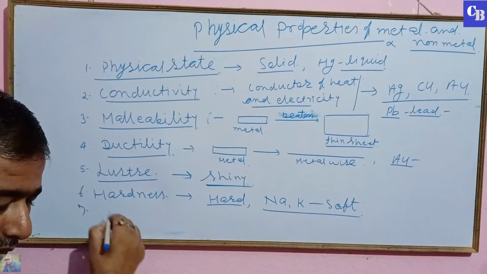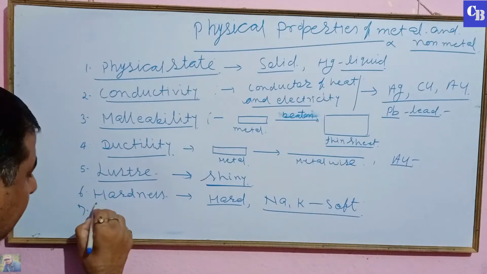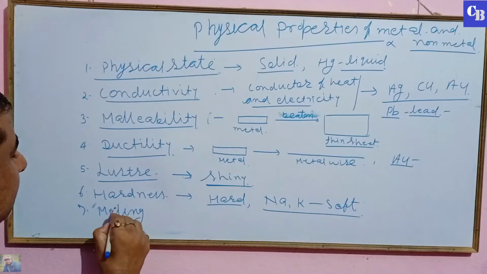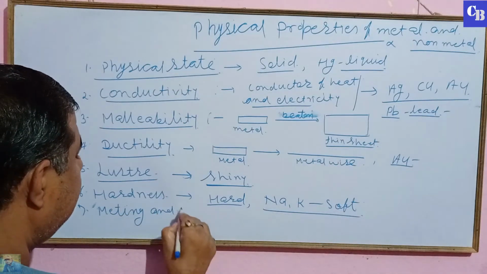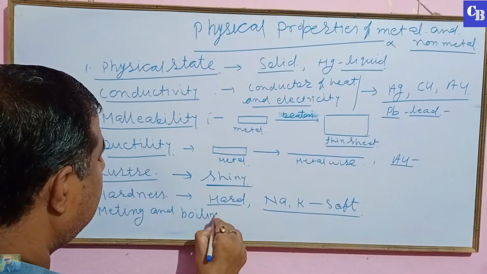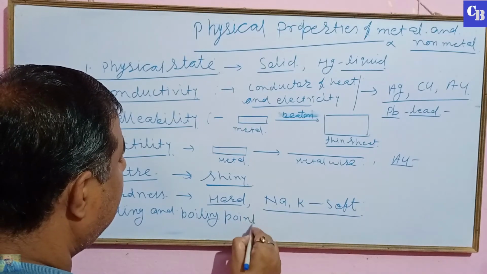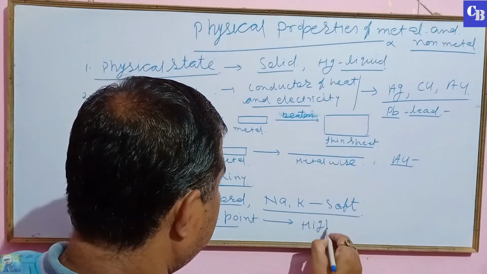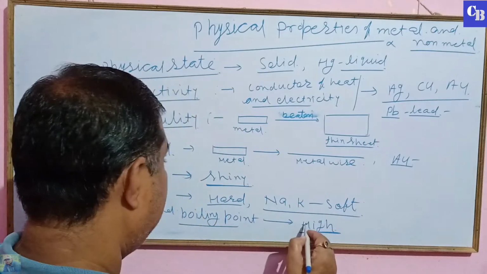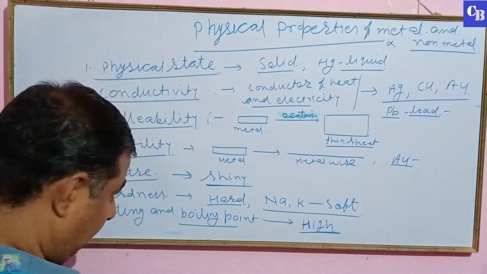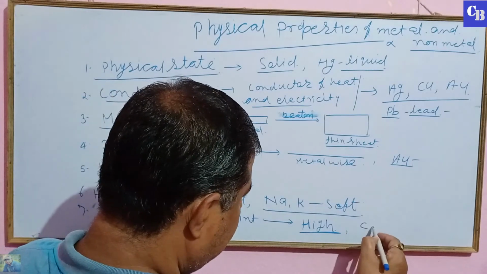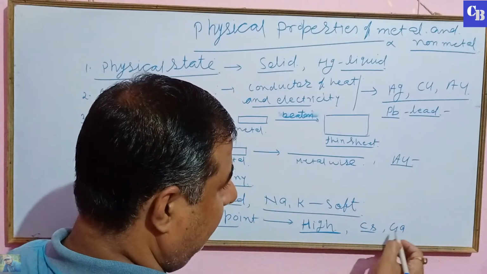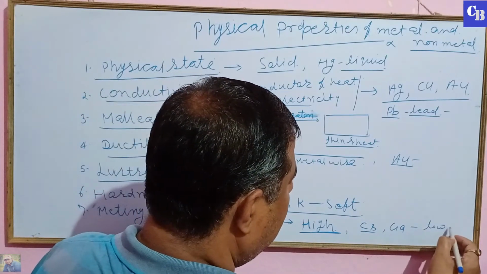Seventh property is melting and boiling point. Melting and boiling point of metal is high. But cesium, Cs, and gallium have a low melting point.